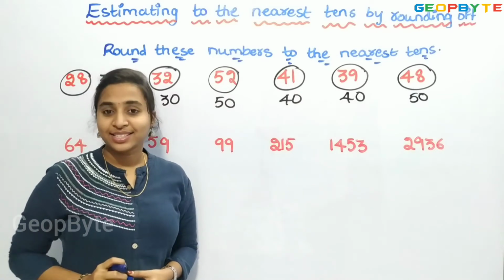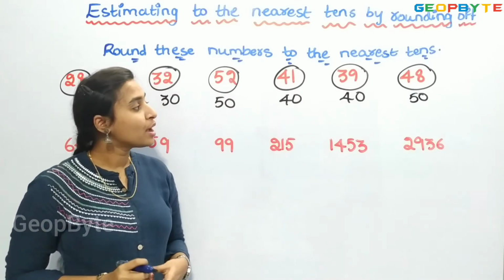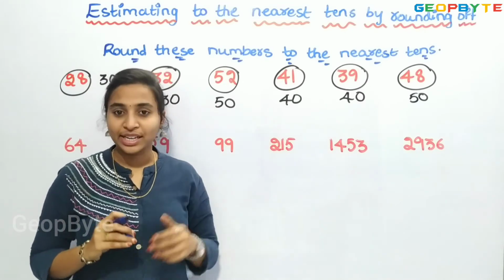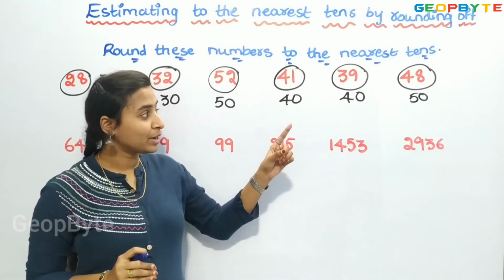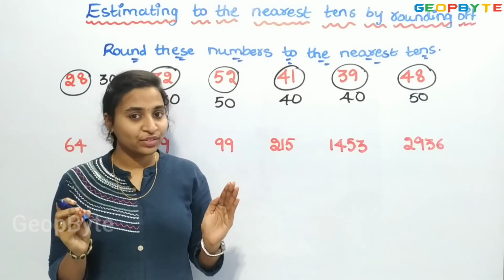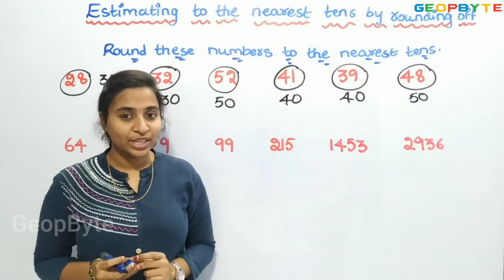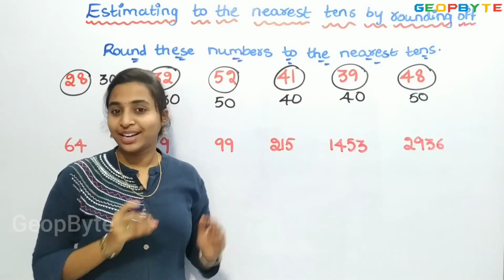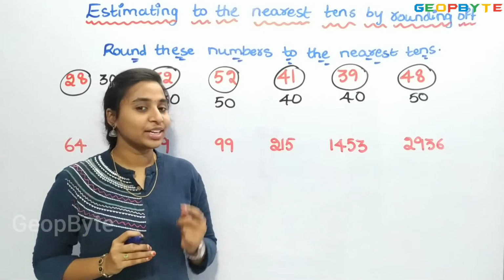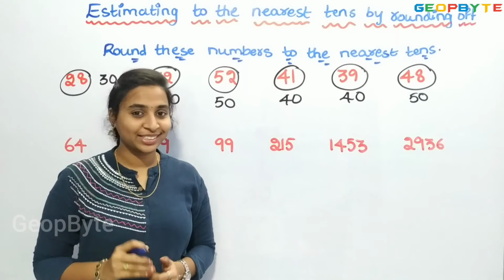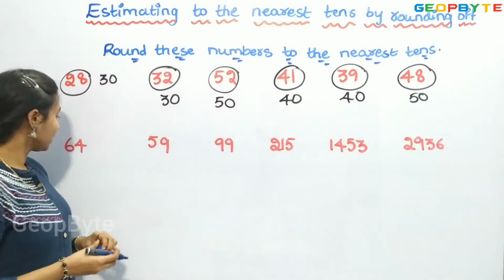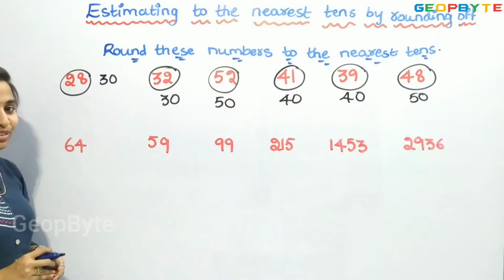Right? See, as I said, we need to check the difference between 48 and 50 and 48 and 40. As the number is in between 40 and 50, we need to check the difference between 48 and 50 and 48 and 40. Where the difference is small, that will be the nearest 10. So, this becomes 50. Now, here we have 64.